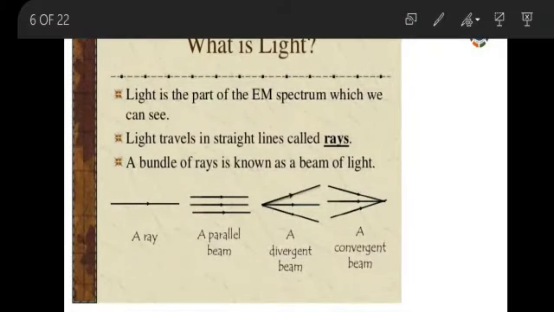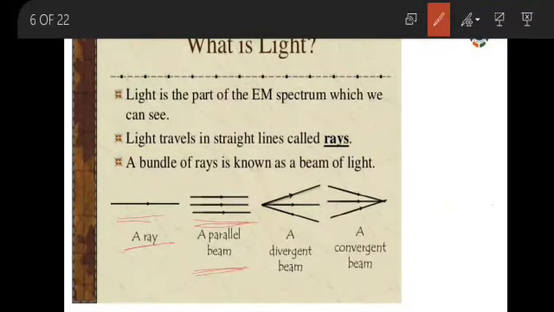That line is known as rays. Look at this picture. It travels in a straight line. That line is known as what? Ray. Suppose it is in parallel lines, at that time it's known as a parallel beam, a beam of light. Okay guys, what is light? Light is a form of energy and it's a type of electromagnetic spectrum.